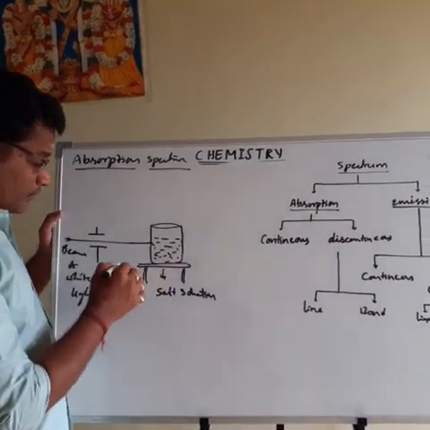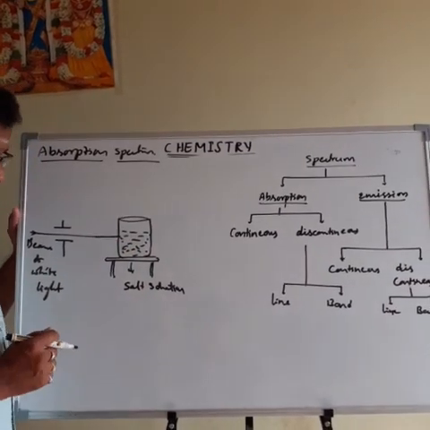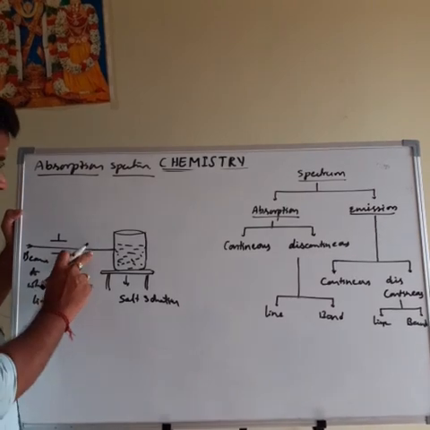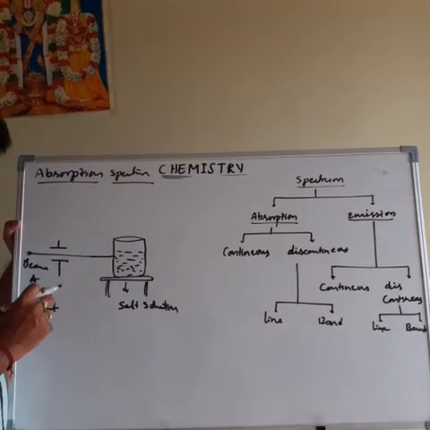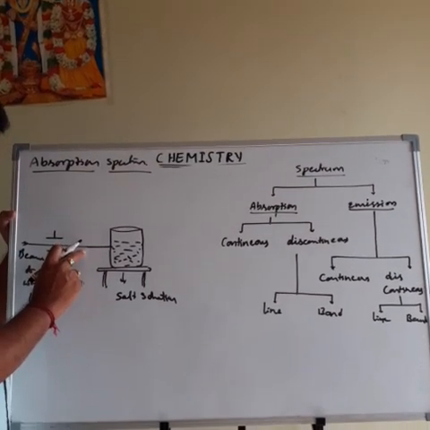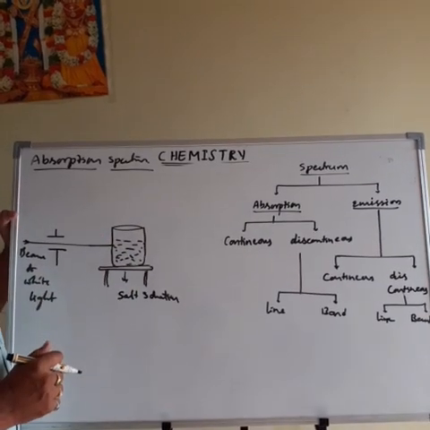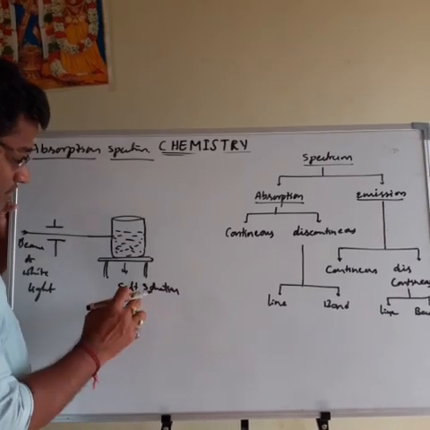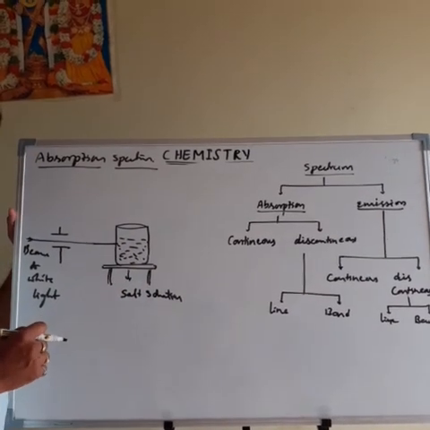The solute particles absorb certain wavelengths of the radiation. The white radiation has the 7 colors. Out of the 7 colors, some of the colors are absorbed by the solute particles.